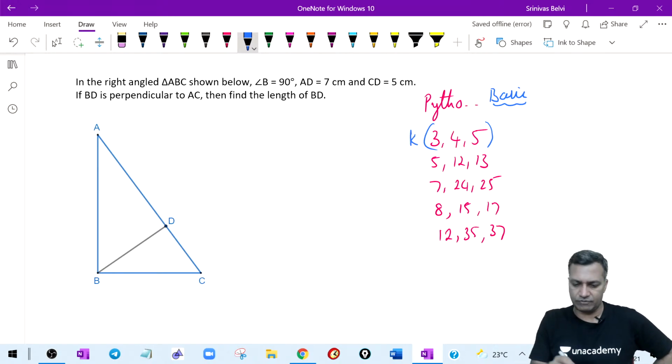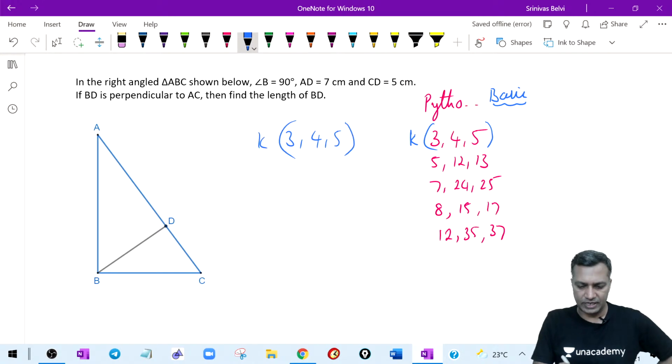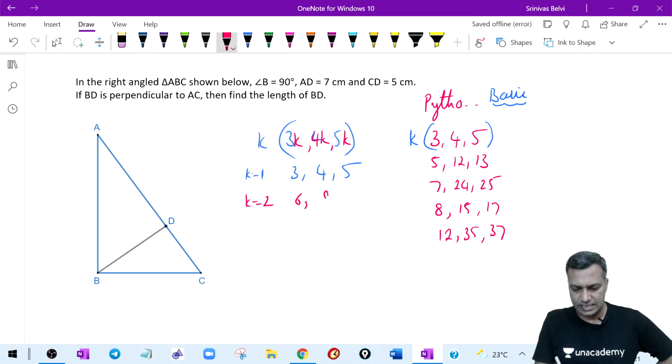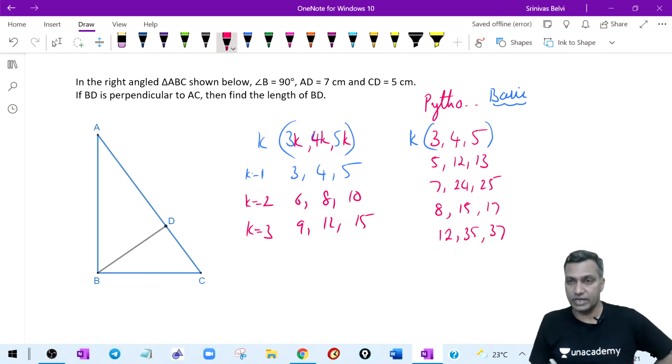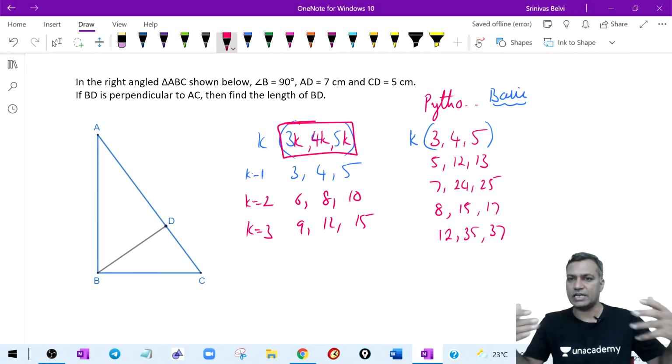What do I mean by k? If I take 3, 4, 5 as an example, and if I put k equal to 1, then it is 3, 4, 5. What I'm trying to say is that they are 3k, 4k and 5k. For the basic triplet, put k equal to 1, you get 3, 4, 5. Put k equal to 2, you get 6, 8, 10. Similarly, put k equal to 3, you get 9, 12, 15. All these are Pythagorean triplets, right? Which means I can take one basic triplet and simulate many triplets.